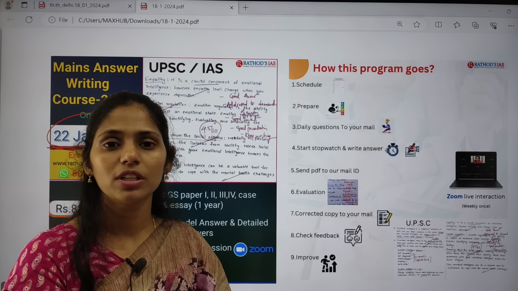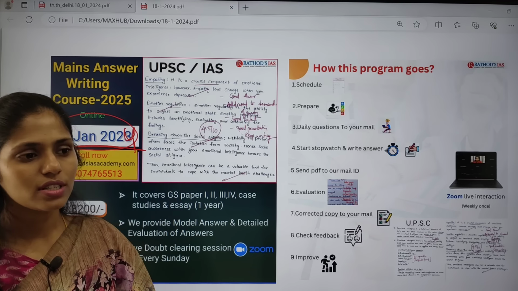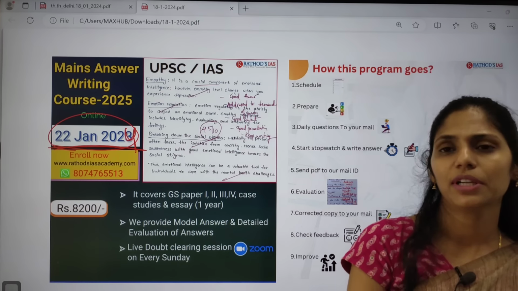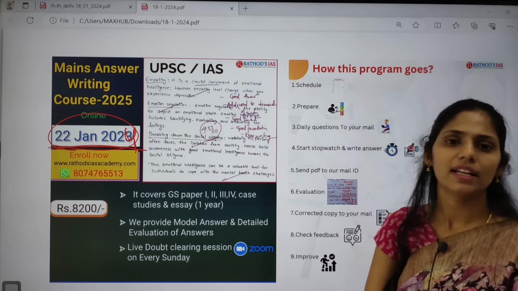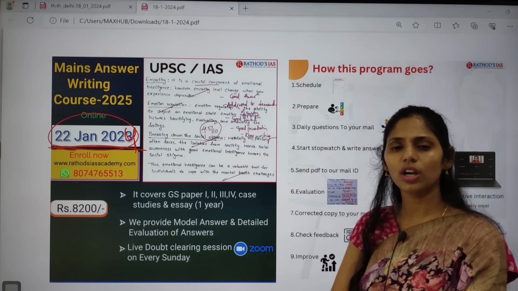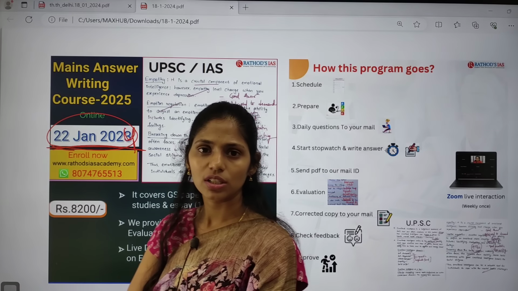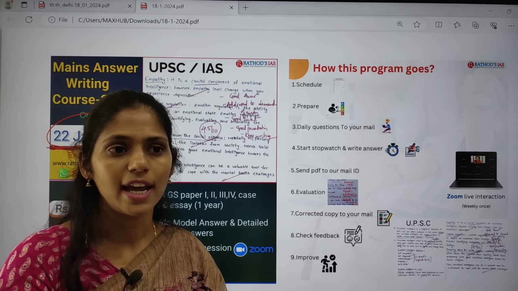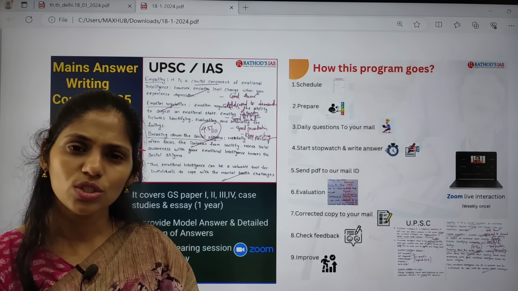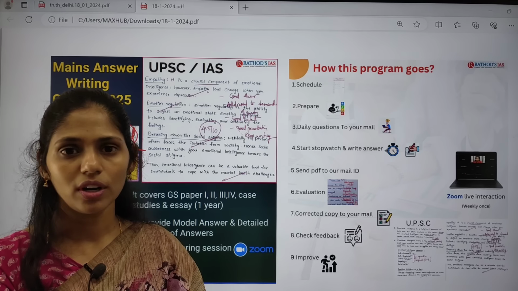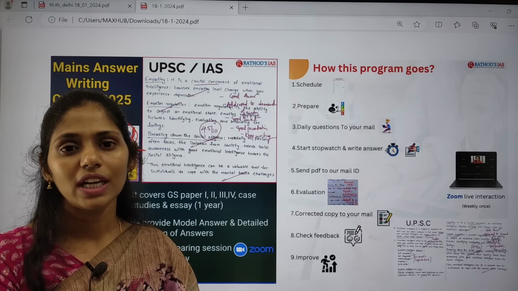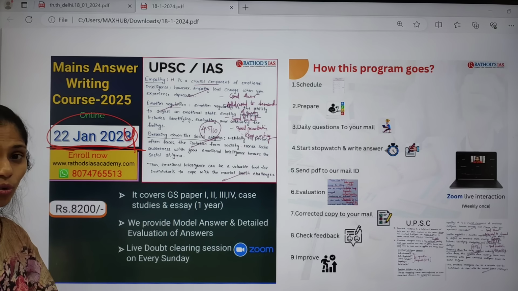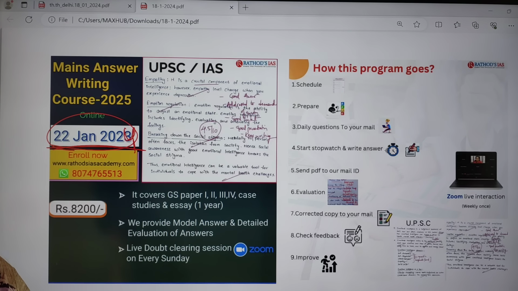It will not happen within 3 or 4 months. Many students think that after completing everything, every standard book and NCERT, they will start. But that is not the right approach. Gaining knowledge you can do within 6 to 9 months, if you are sitting 12 to 14 hours a day reading standard books and basic NCERTs. Yes, you can gain knowledge, but you will not gain the skill. So you have to gain the skill of answer writing. That is the only thing that will help to clear your UPSC mains.